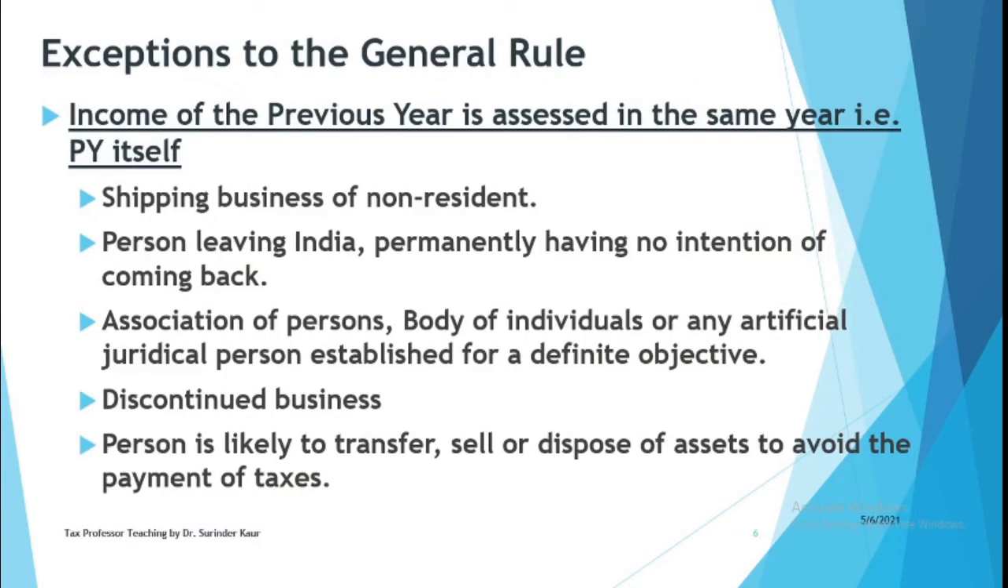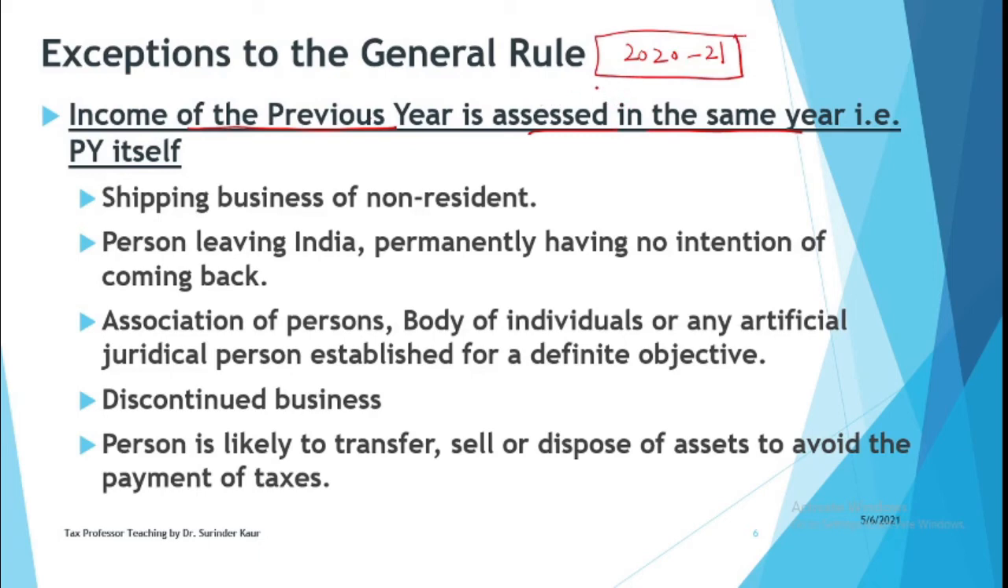Now there is another exception to the general rule. The general rule is that income earned in the previous year is assessed in the assessment year, that is, next year. However, there are some cases when the income of a previous year is assessed in the same year itself. That is, you are earning income, say, in this year 2020-21, and in the same year itself you are to file the return and your income will be assessed.